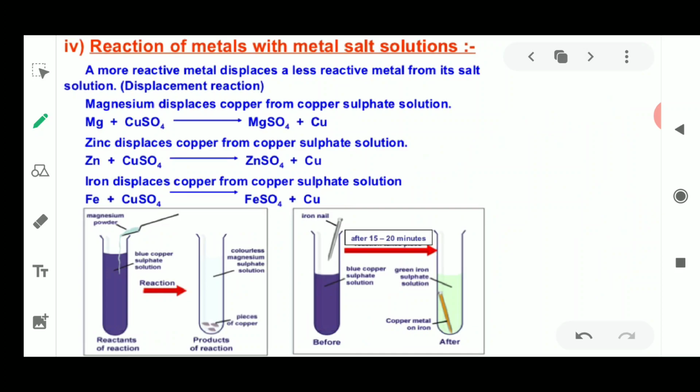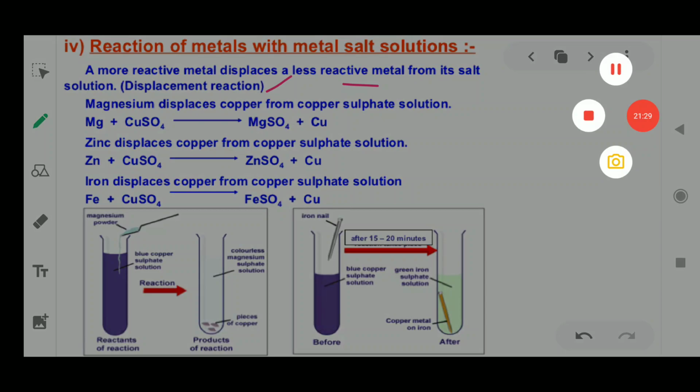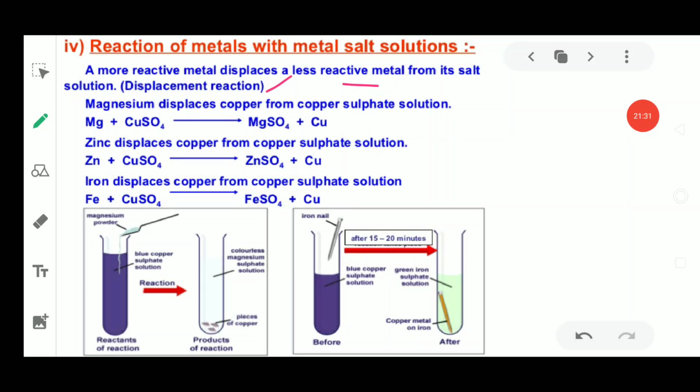How are metals going to react with metal salt solutions? A more reactive metal is going to displace a less reactive metal to form a salt. This is the displacement reaction which is going on. So magnesium displaces copper to form magnesium sulfate solution. Okay, this magnesium is going to displace this copper.